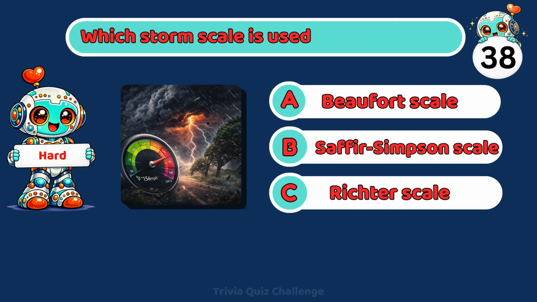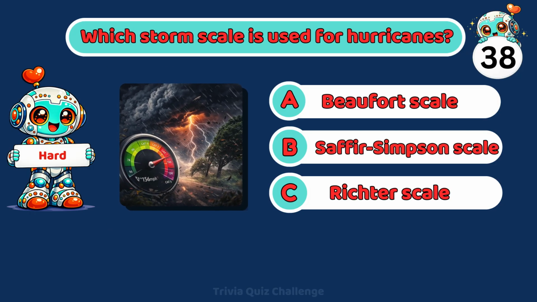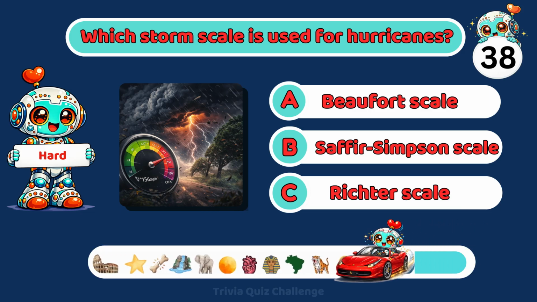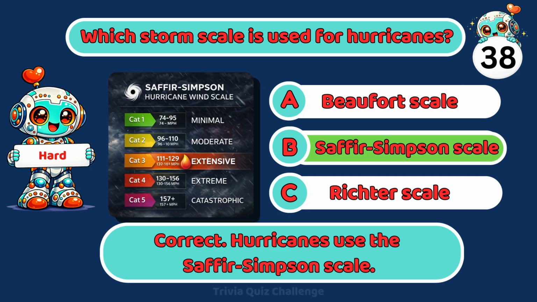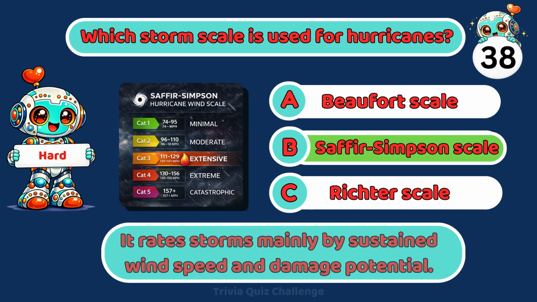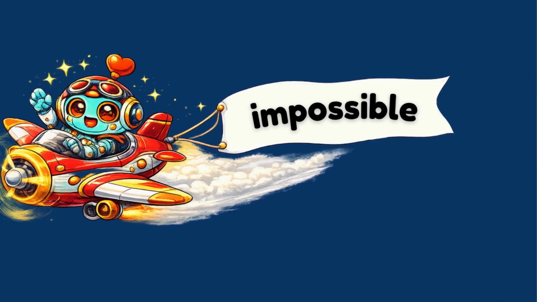Which storm scale is used for hurricanes? A. Beaufort scale, B. Saffir-Simpson scale, C. Richter scale. Correct. Hurricanes use the Saffir-Simpson scale. It rates storms mainly by sustained wind speed and damage potential. If you're still here, welcome to the impossible level.